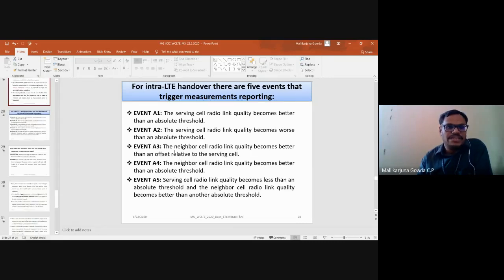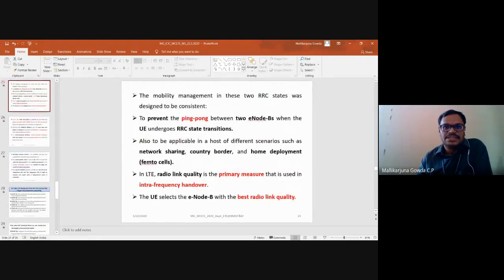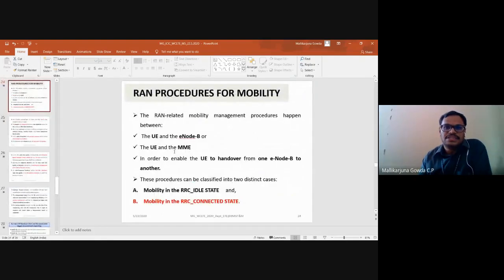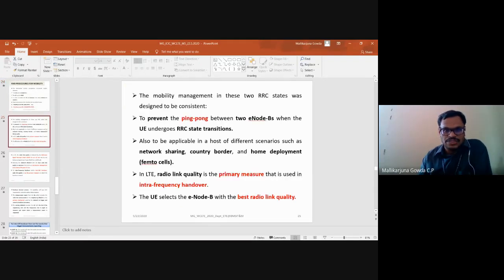What is to be carried out here is we need to understand this RAN procedure, between what elements it happens. It is between the UE and the ENB, or between the UE and the MME. In that I said there are two cases. One is mobility in the RRC idle state, another is mobility in the RRC connected state. Why should the mobility management in these two states be consistent?